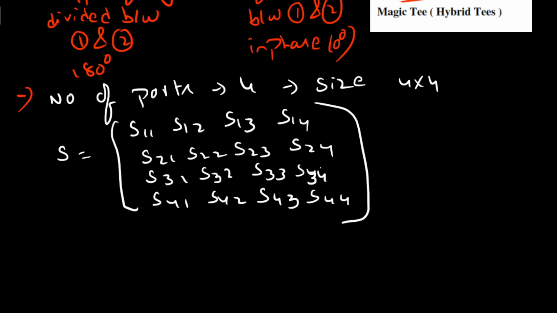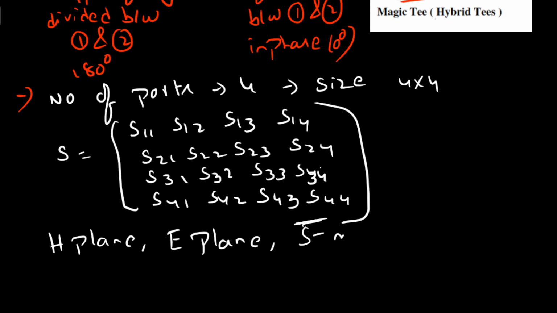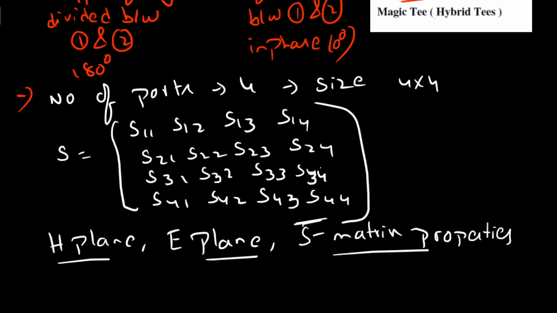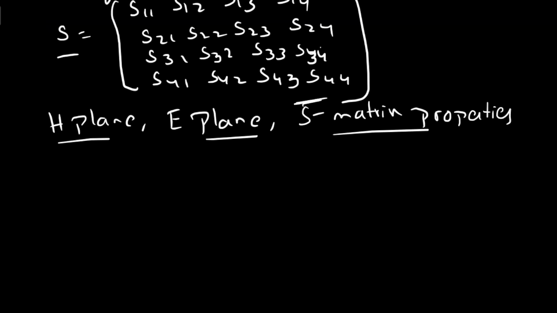You have to determine these 16 elements by using both the H plane properties and E plane properties, along with the scattering matrix properties, the S matrix properties. So by using all these three, H plane, E plane and S matrix properties, you can easily determine these 16 elements in the S matrix. First go with the E plane and H plane.